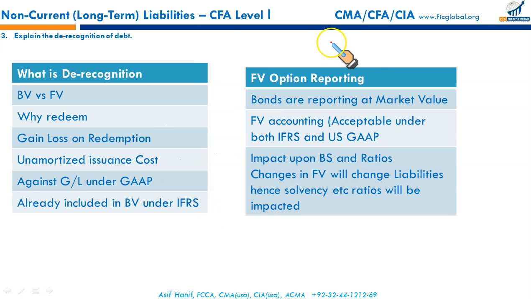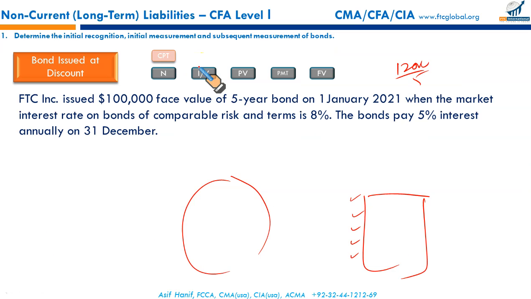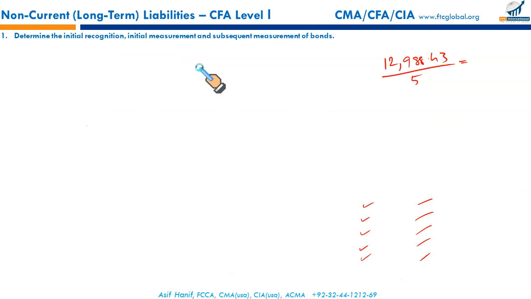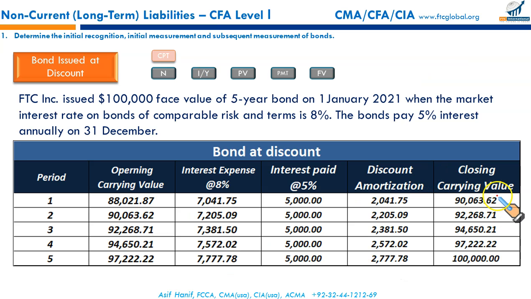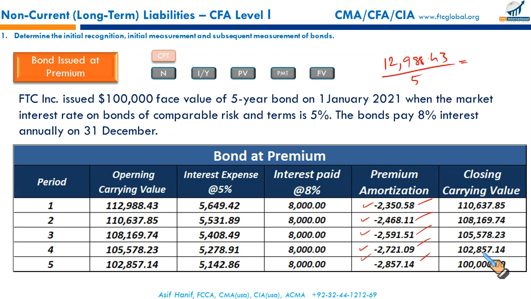Now we have another option to book the liability related to bonds in our books. That is, we can carry the bonds at something other than the book value. These are the book values at which we were carrying the liability on our balance sheet. This is the value to be reported at the 1st year, 2nd year, 3rd year, 4th year. These are the closing carrying values in case of a discounted bond, and these are the closing carrying values in case of a premium bond. Right.